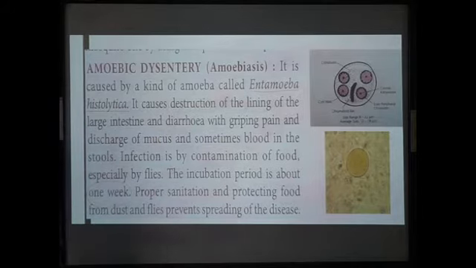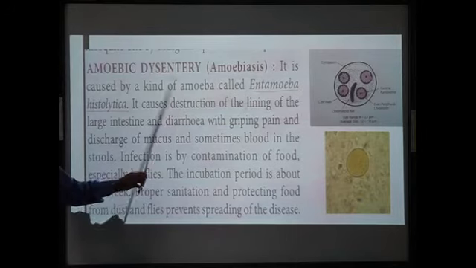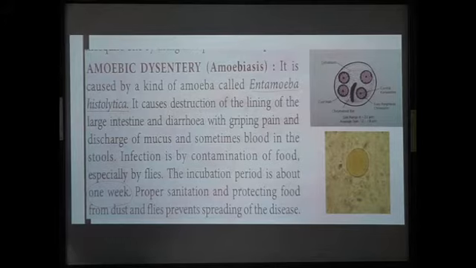Now what is incubation period? It is the time period between the entry of germs and the appearance of the first symptoms of the disease. So the incubation period for Entamoeba histolytica is 1 week. Within this 1 week, the pathogen will enter our body and show the first symptom of the disease. Now, how to control it?